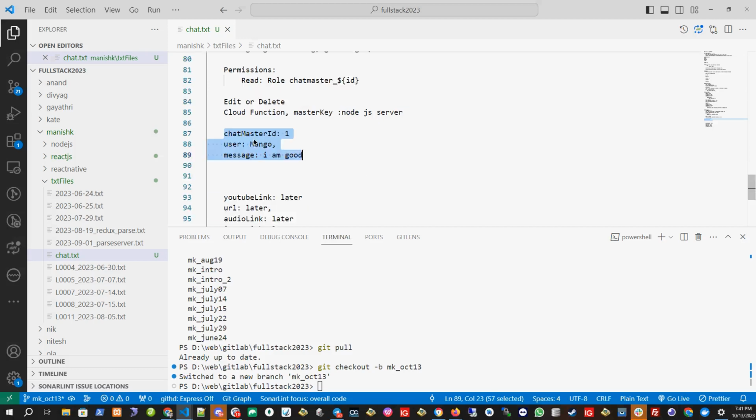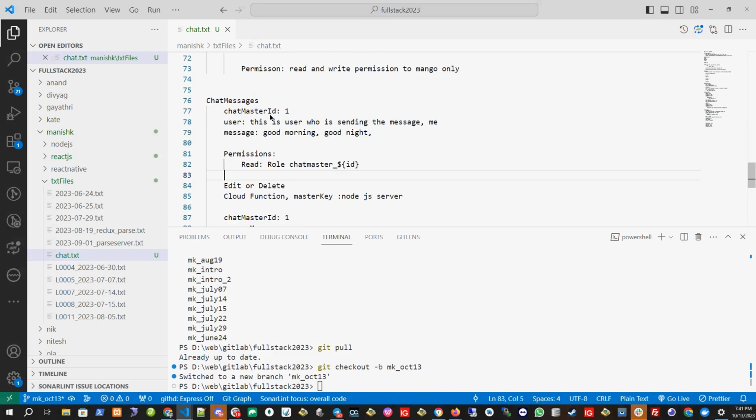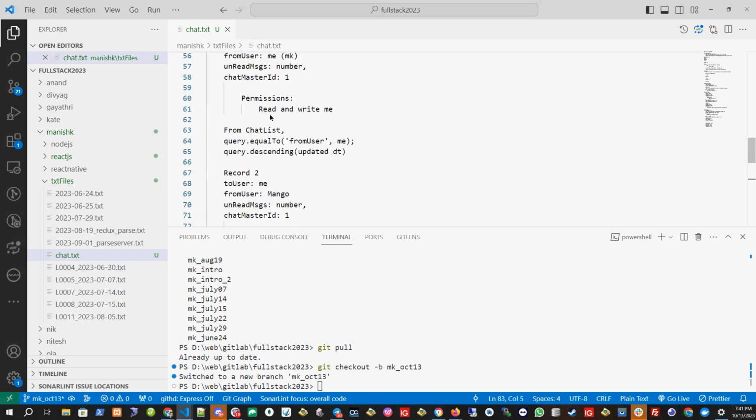So this is how we can add the messages, and on the basis of permission, we can show these messages to different role groups.